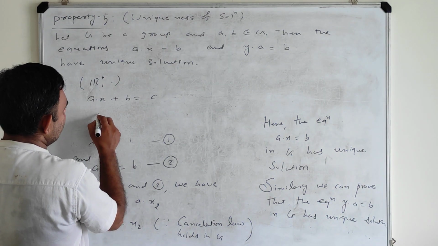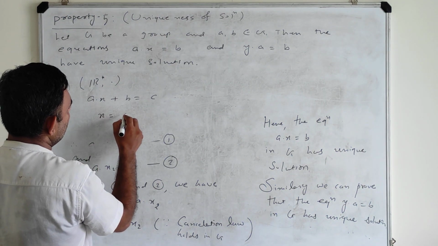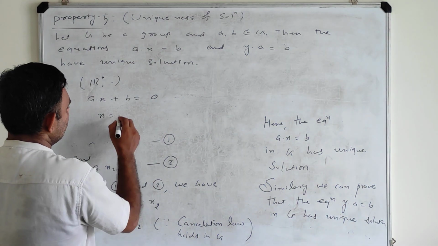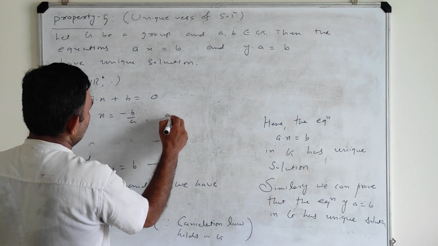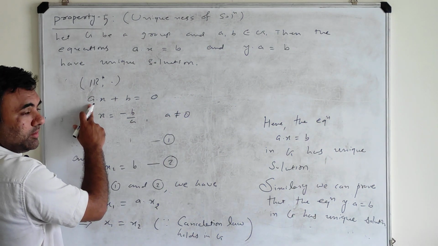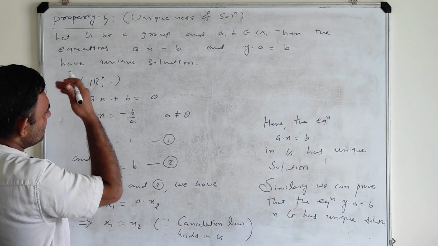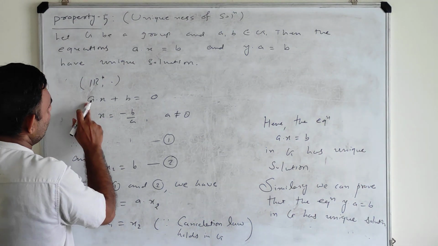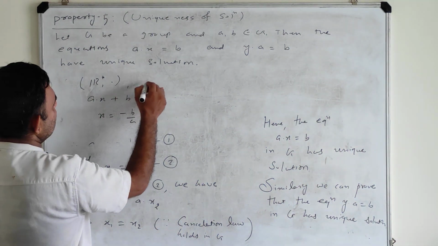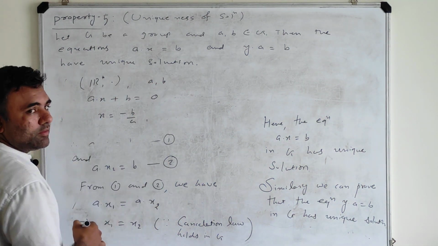So what is the solution of this equation? X is equal to minus b by a, if a is not equal to 0, meaning if a is invertible. And we are considering R star with multiplication, so definitely a and b are not 0. It is simply a and b.